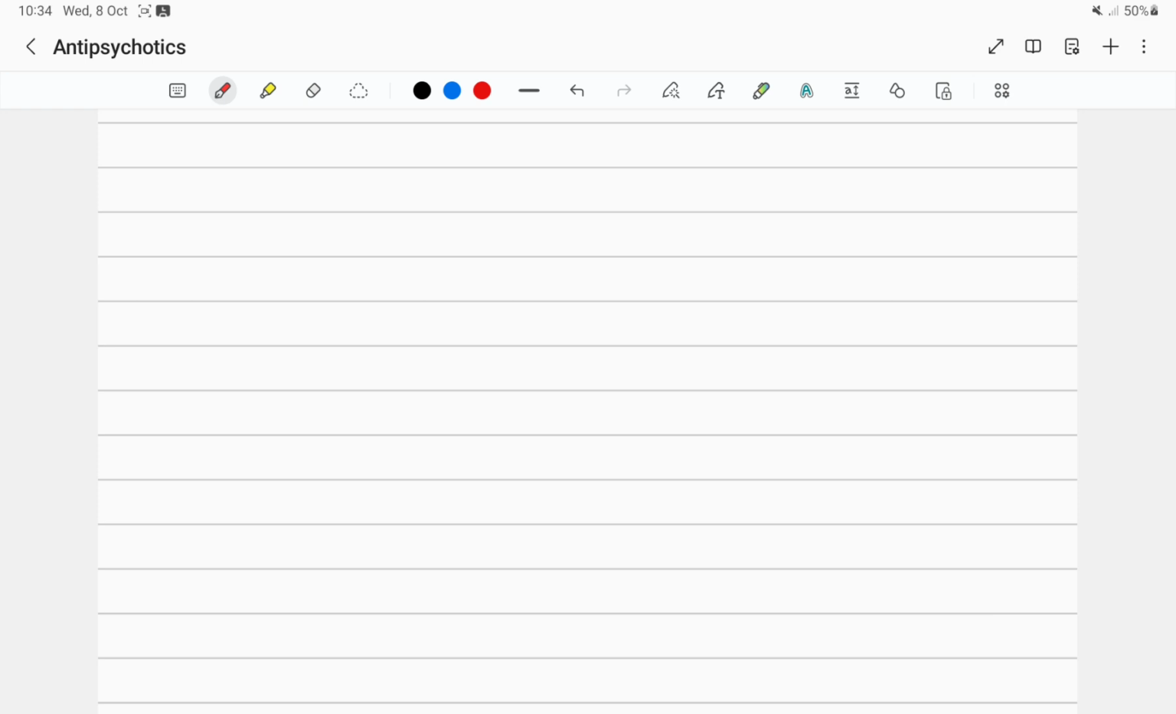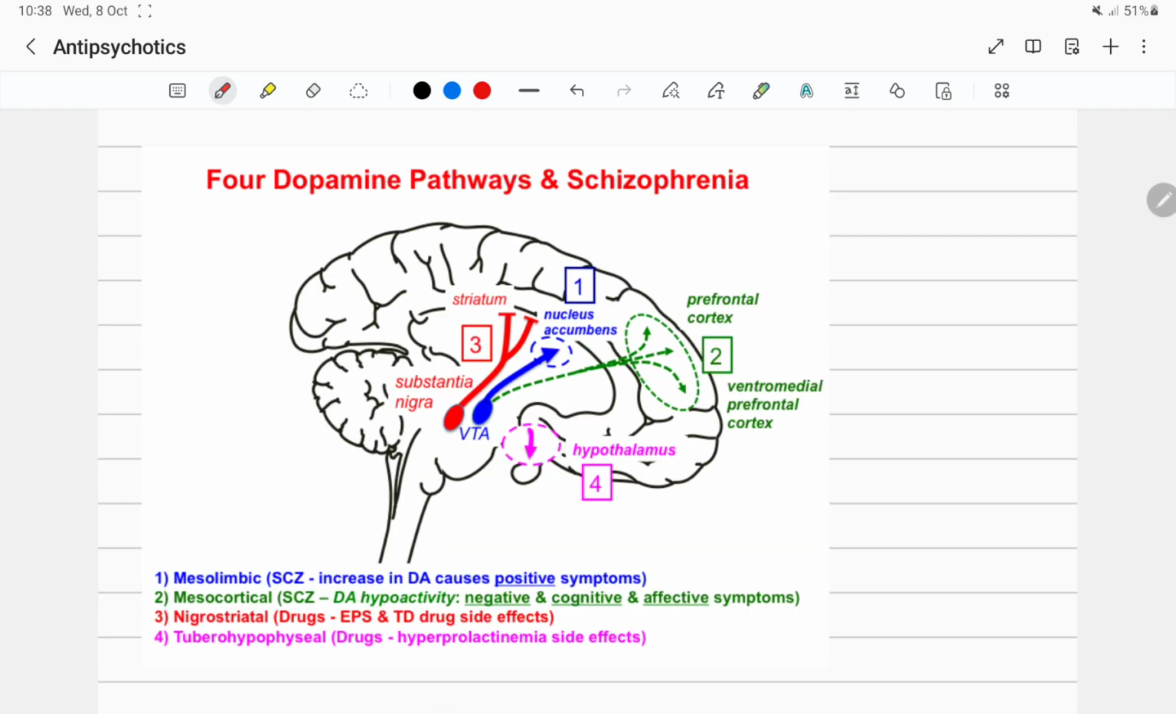Let's learn about antipsychotics and the action of those drugs. Before prescribing drugs for psychosis, we have to know the basis of psychosis. So there are four main dopamine pathways which cause symptoms of schizophrenia. The first pathway is the mesolimbic pathway. The mesolimbic pathway increases the dopamine levels, causing positive symptoms in schizophrenia.